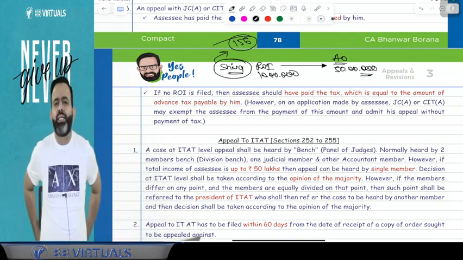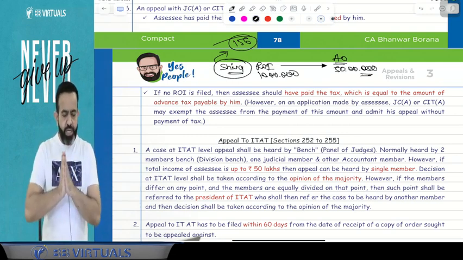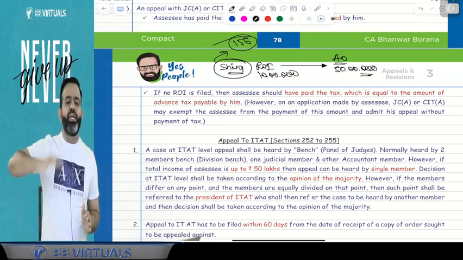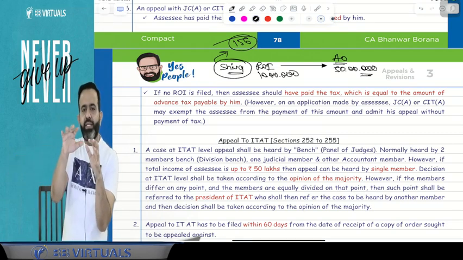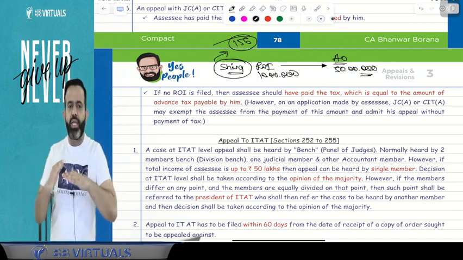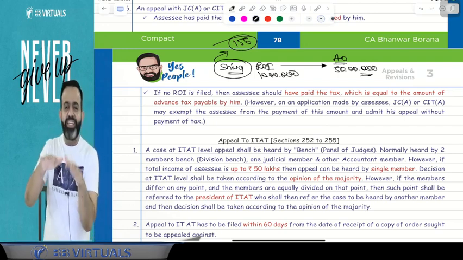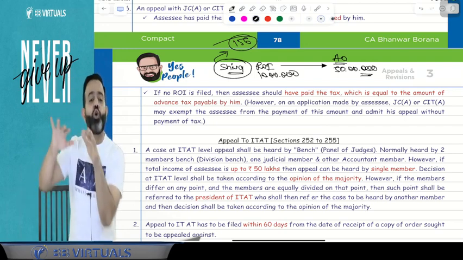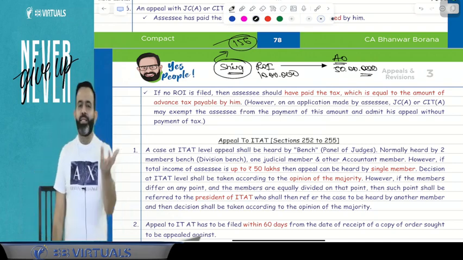So what happened in practical life? The assessee applies for stay of demand. Now stay means just stop the demand. Stay means you can say just stop that demand recovery. That is called stay. Stay does not mean you have to stay in any hotel. No, stay means in Hindi we call it rok dena. Stop the demand. You can say that. That is called stay of demand. So what happened in practical life?